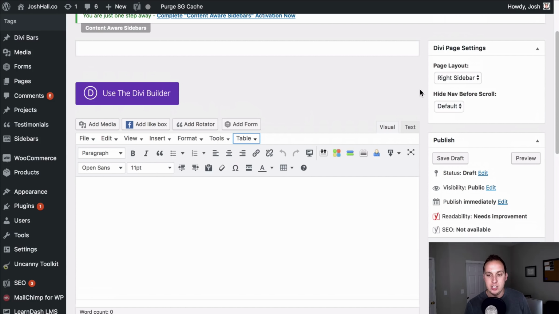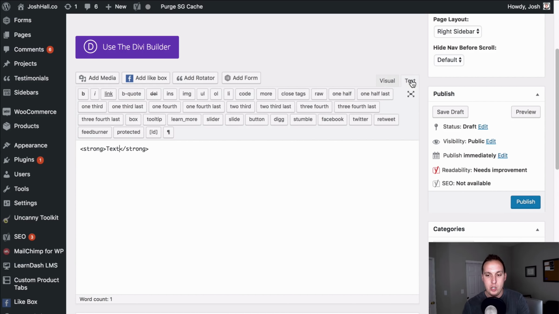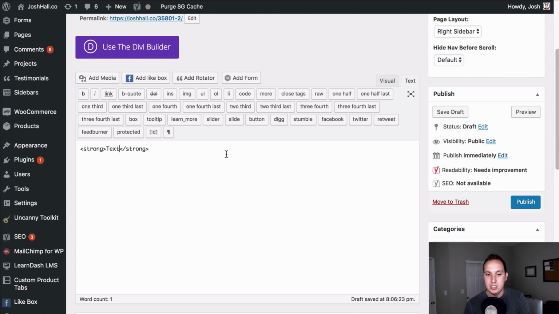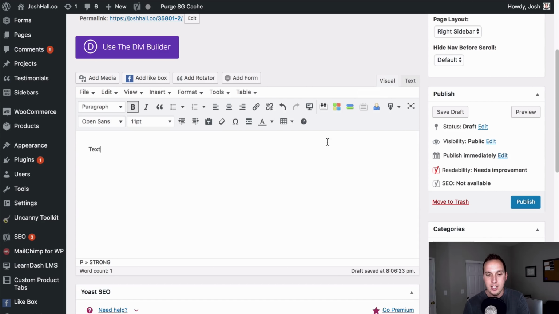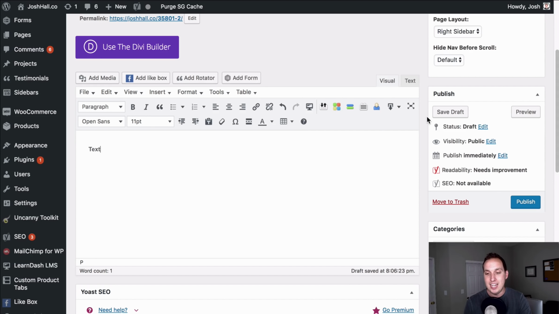The other reason I use this on every site that I design now is if you've used WordPress for any amount of time, you know that if you type things in here and you style them and there's some HTML, every once in a while, if you go to the text side, which is what's going to show you all the code in WordPress, you notice that if you toggle between the two, a lot of times you'll lose any HTML that you have in there. Now in this case, it's not going to delete this little strong tag to make that text bold, but in a lot of cases, if you have a lot of text in there and you have any sort of coding in there, toggling between the two will often delete the HTML. With this plugin, that is alleviated.